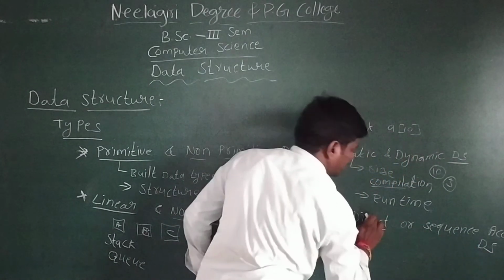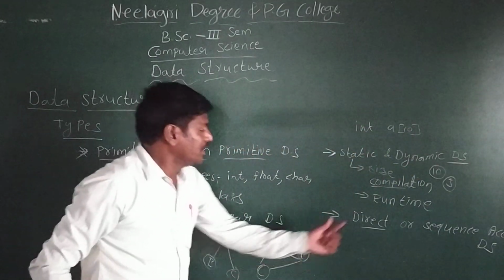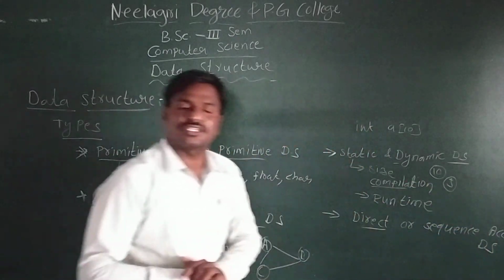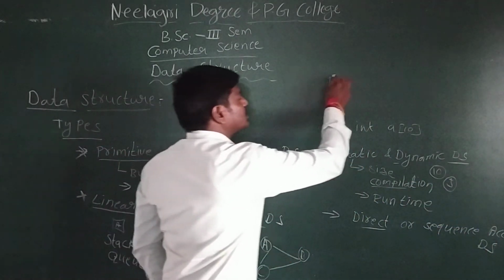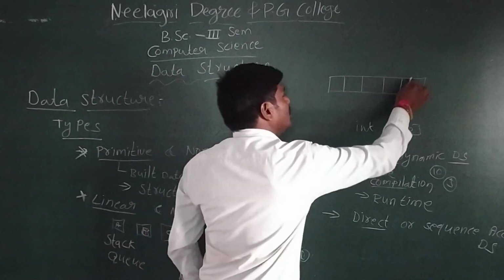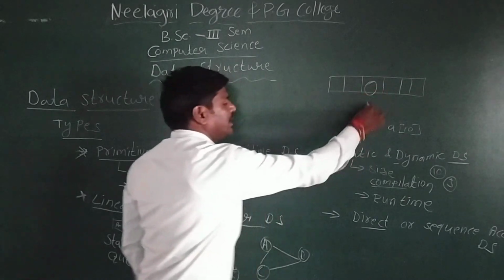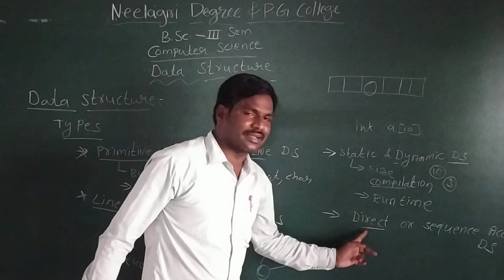Direct access data structure, sequence access data structure. Direct access data structure means if there are 10 values, these 10 values are stored in computer memory locations, so we can access any item directly.